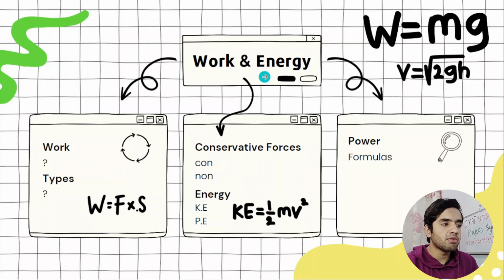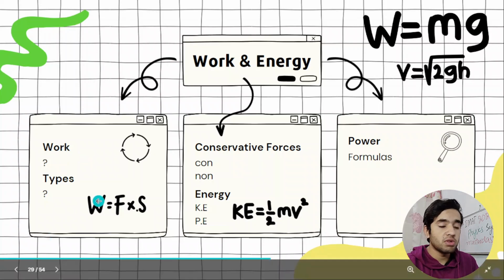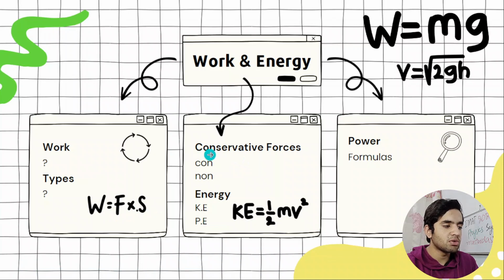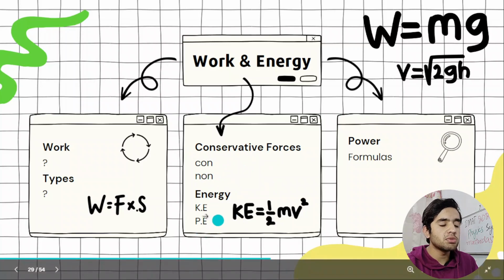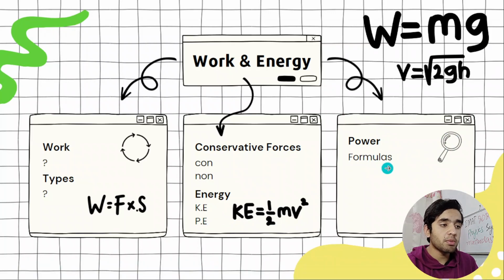Okay, work and energy. Work and energy is also good. You need to know work. What are the types of work? Work done by constant force, work done by variable force. We are going to look at that. The formula of work is W is equal to Fs, force multiplied by displacement. It's displacement actually. Then conservative forces and non-conservative forces. We need to know energy, types of energy, kinetic energy and potential energy, both of the formulas. Kinetic energy is equal to 1/2 mv square and potential energy is equal to mgh. Then we have got power. You need to know the formulas of power.